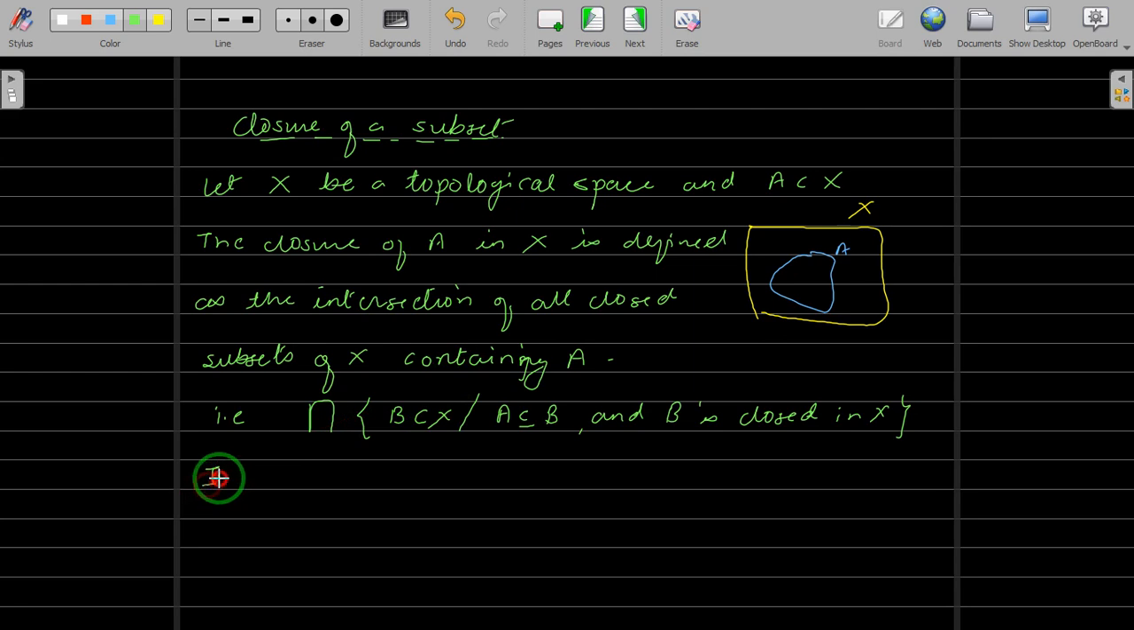The notation is closure of A in X, so we will write CL of A with suffix X. This suffix X denotes we are taking the closure of A in this X. In coming time we will write Y, maybe a subspace topology or some other space. So this notation means it's the closure CL of A in the topological space X. Let us take some example. I hope you have understood the definition.